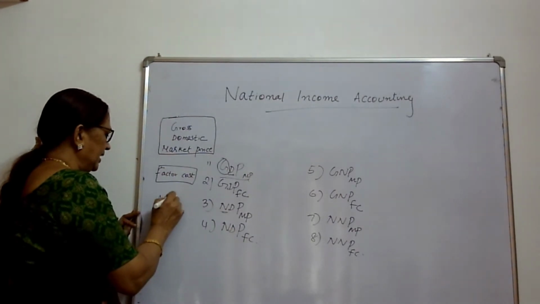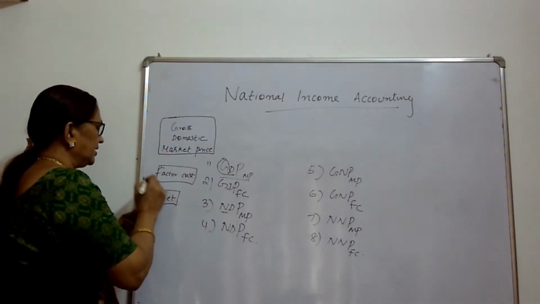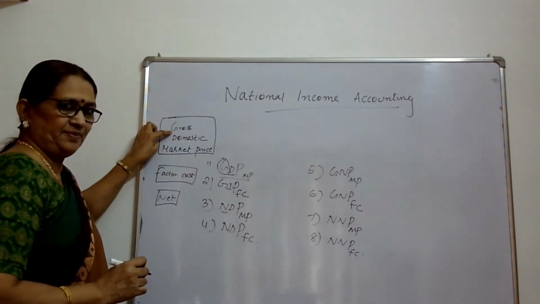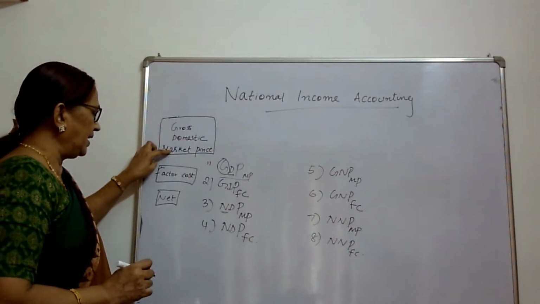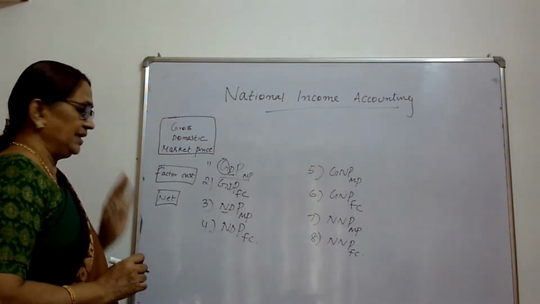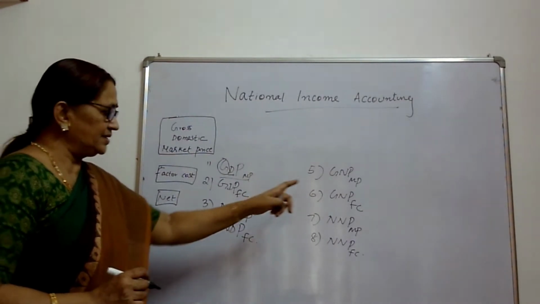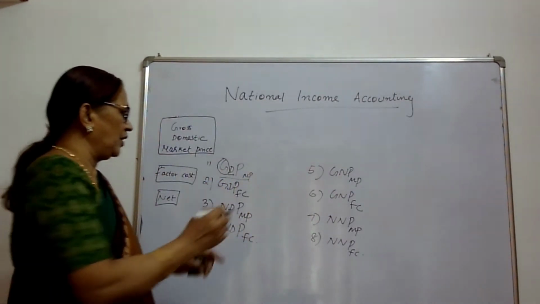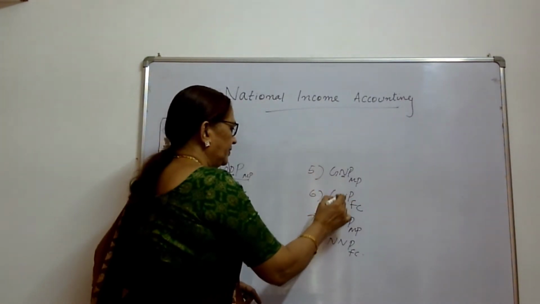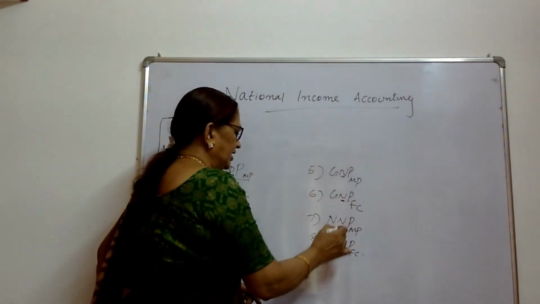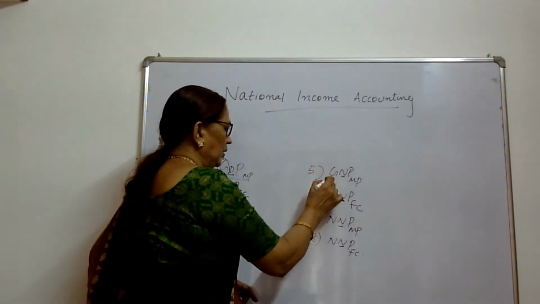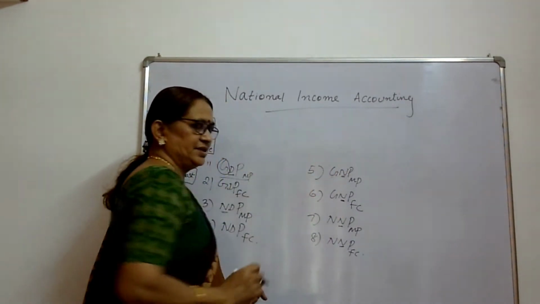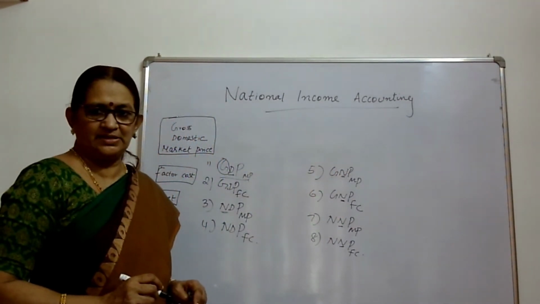That is the net concept. So here: gross concept, domestic concept, market price, factor cost, net. So what is the difference you see here? Instead of domestic product, you can see national product. Gross national product at market price.